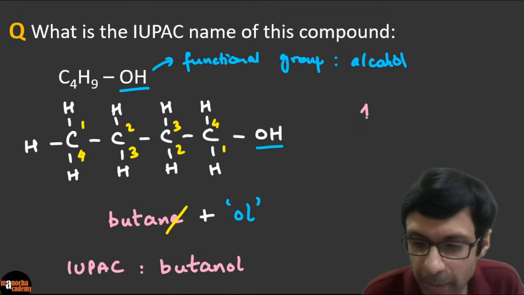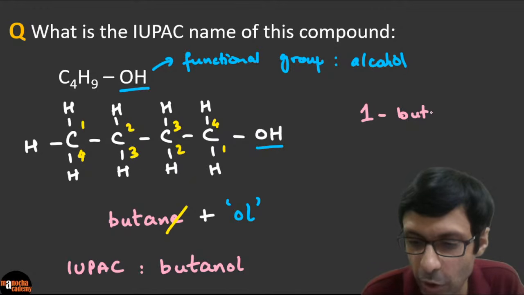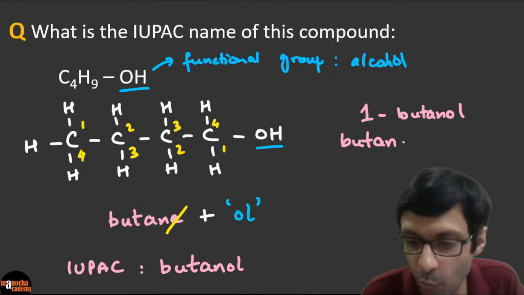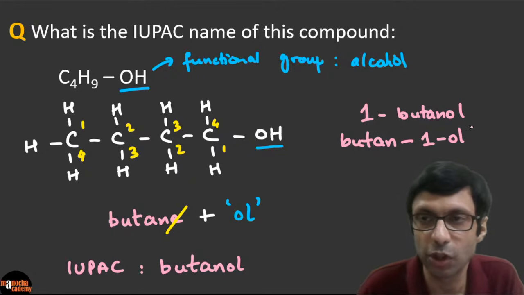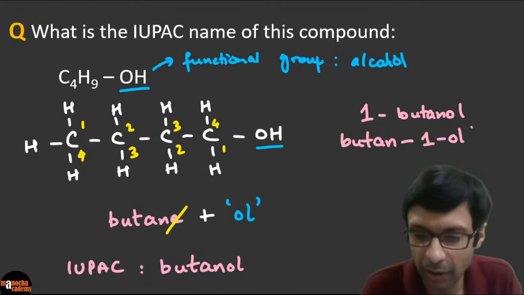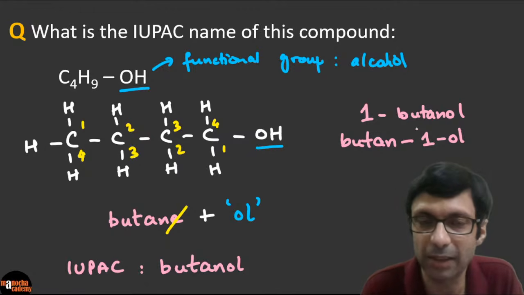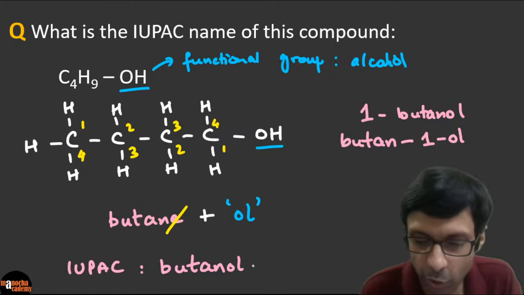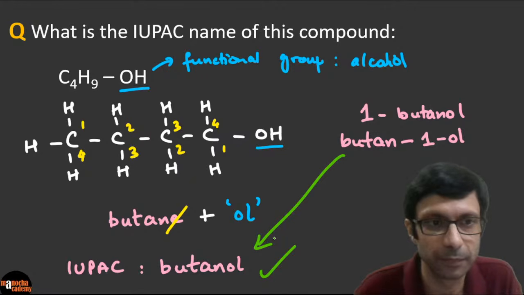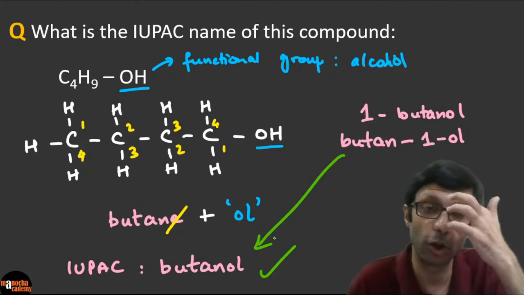So this alcohol is basically a 1-butanol because you can see it's at position number 1, or we can write that as butan-1-ol, right? Indicating that the alcohol is at position 1, but we don't need all this. We don't need to write it because 1 is the default value. So simply you can write butanol. Simply the answer is butanol. You don't have to write 1-butanol or butan-1-ol.